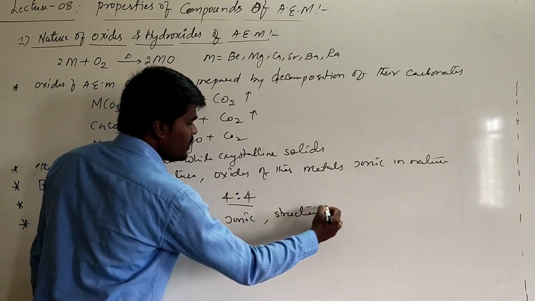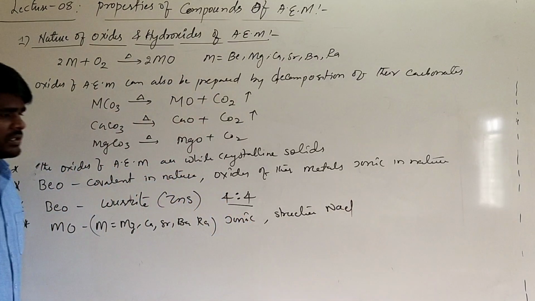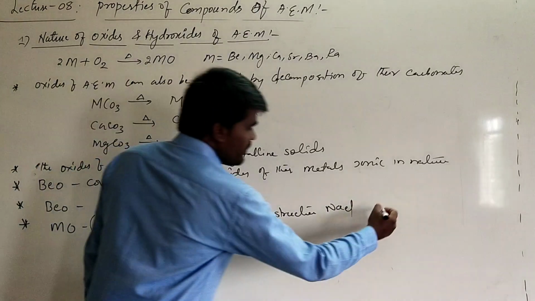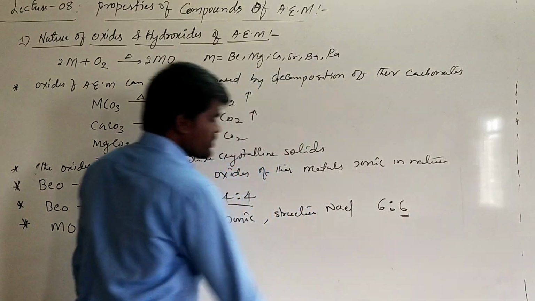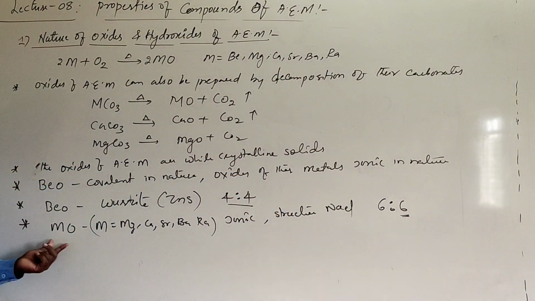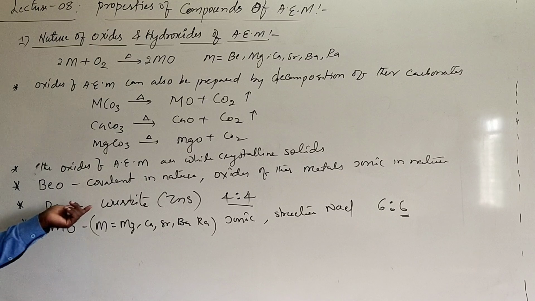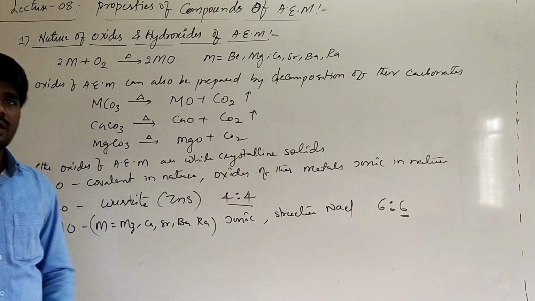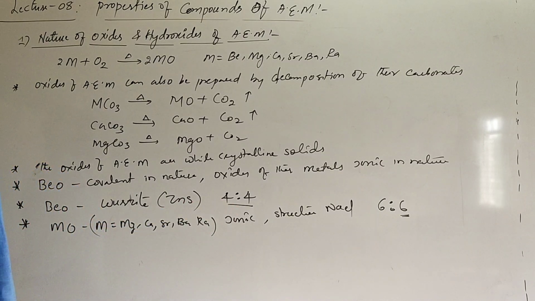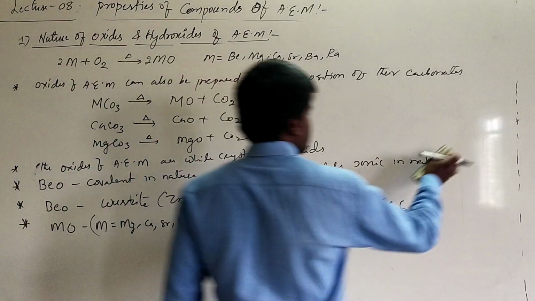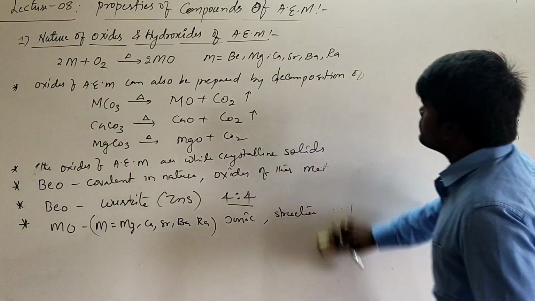Their structure is similar to NaCl, where the coordination number is 6:6. That means each metal atom is surrounded by 6 oxygen atoms, and each oxygen is surrounded by 6 metal atoms. Whereas in beryllium oxide, each beryllium is surrounded by 4 oxides, and each oxide is surrounded by 4 beryllium ions. So this is about the structure of these oxides of alkali earth metals. We will see some of the properties of these oxides.